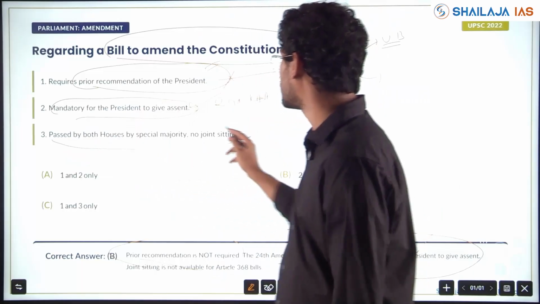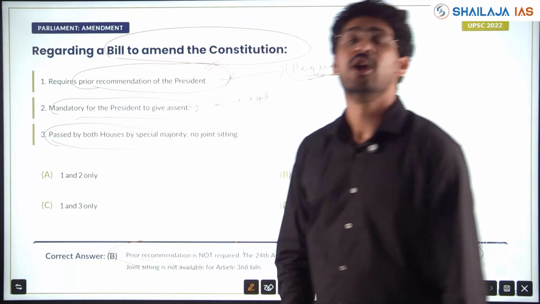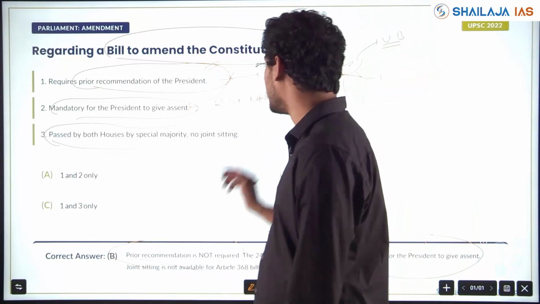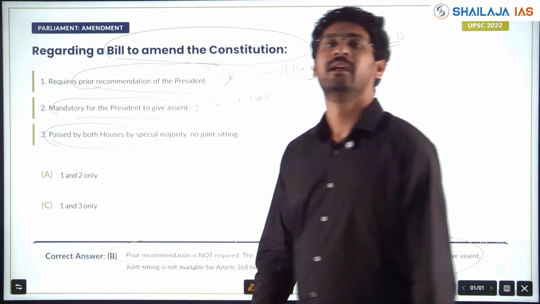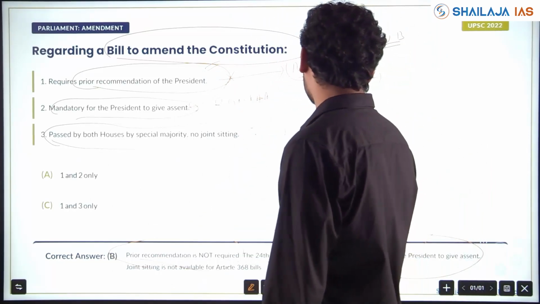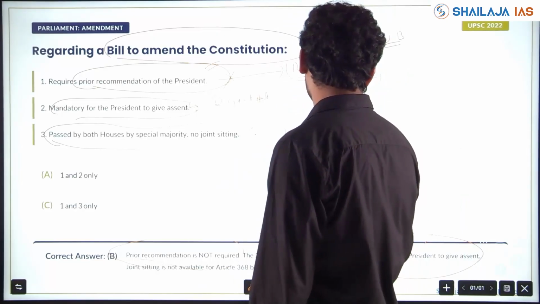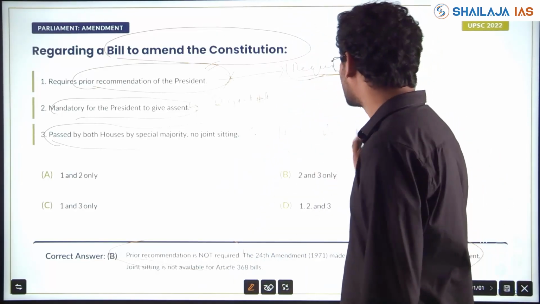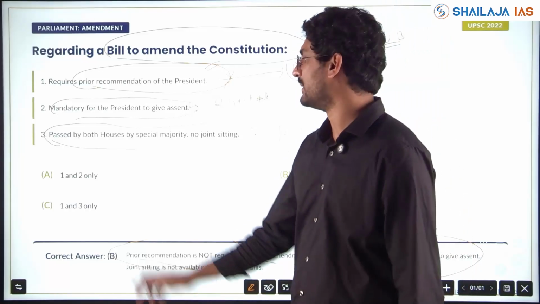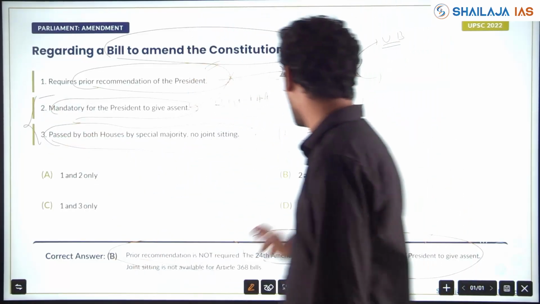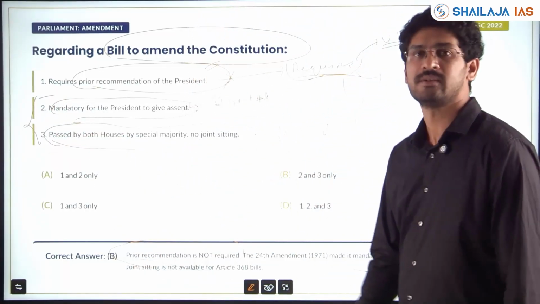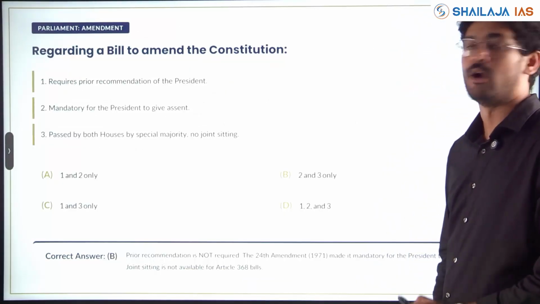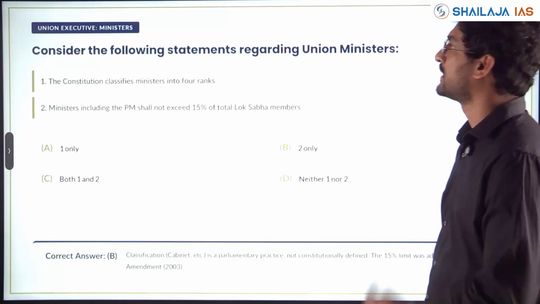Passed by both the houses by special majority. No joint sitting is allowed for constitutional amendment. Yes. Do Lok Sabha and Rajya Sabha have equal power with respect to constitutional amendment? Yes. So this clarity should be there. This linking should be there here. 2 pairs are right. 2 and 3. Right, my friends? We'll be able to understand how to decode the questions.